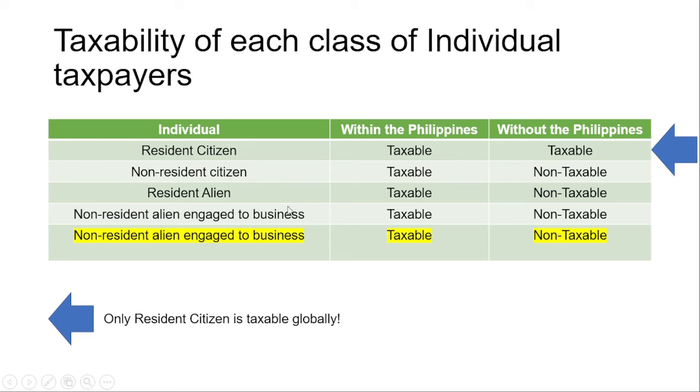If we are resident alien, lahat ng kinita natin in the Philippines are taxable, and without the Philippines, non-taxable. If we are non-resident alien engaged in business, we are taxable within the Philippines and non-taxable outside. So yung resident citizen lang is taxed globally, within and without.